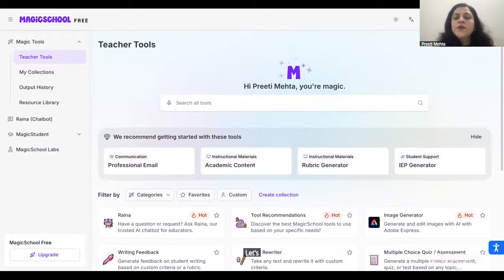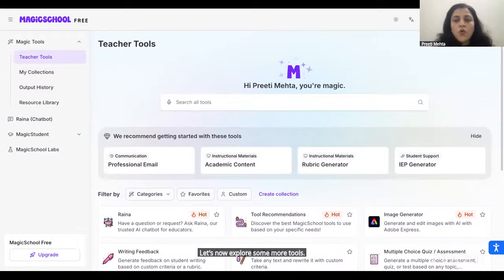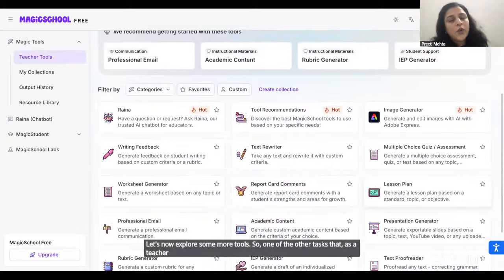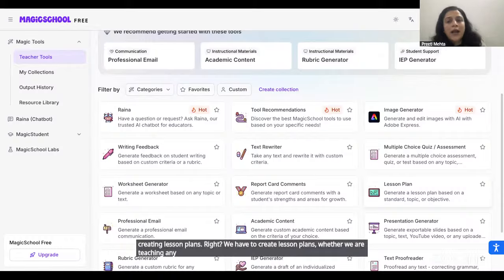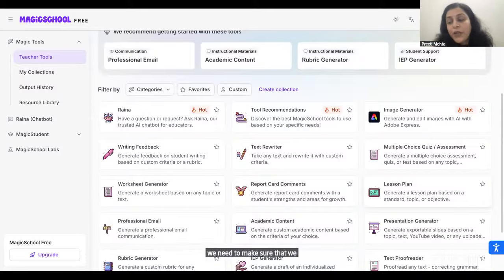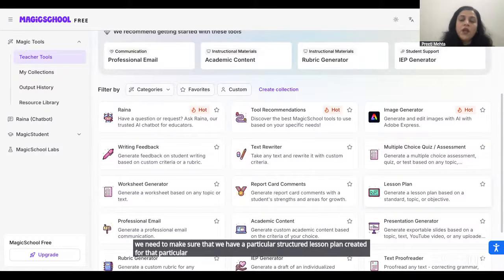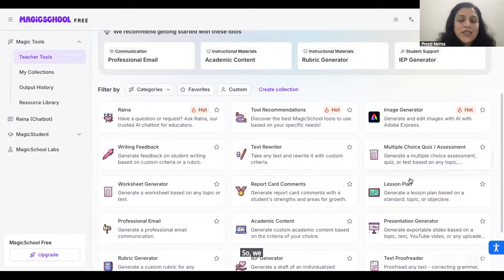Let's now explore some more tools. One of the other tasks that as teachers we all do on a daily basis is creating lesson plans, right? We have to create lesson plans, whether we are teaching theory or practical. We need to make sure that we have a structured lesson plan created for that particular topic. So we can use this lesson plan generator to create that. Let's understand how you're going to use this tool.